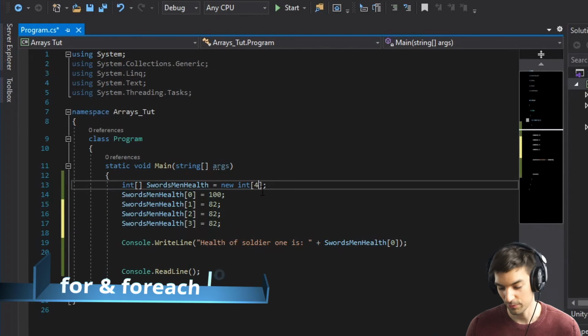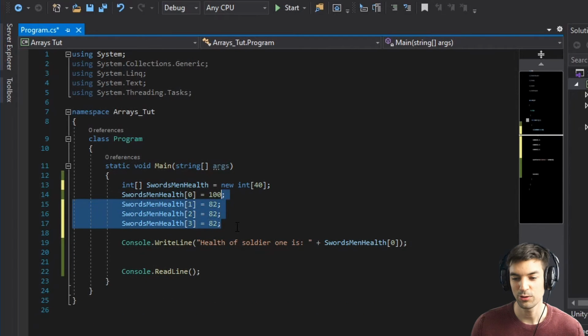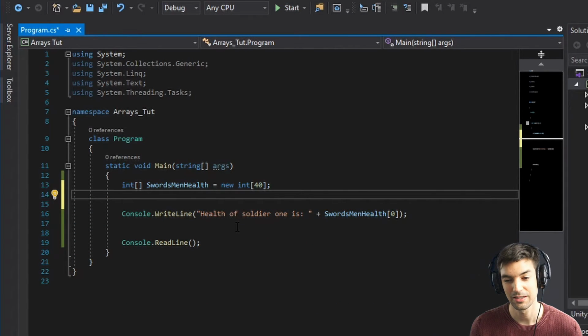What if we have not 4, but 40? Should I write like this 40 times? No. In order to give all those 40 soldiers a reasonable health, we have to use a loop, and we use the for loop for that.